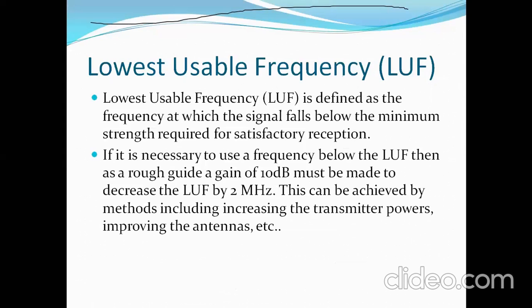So it is the minimum frequency of the electromagnetic signal for satisfactory reception, like the maximum range it can travel in space. As we decrease the frequency, the range which can be covered on the earth increases.